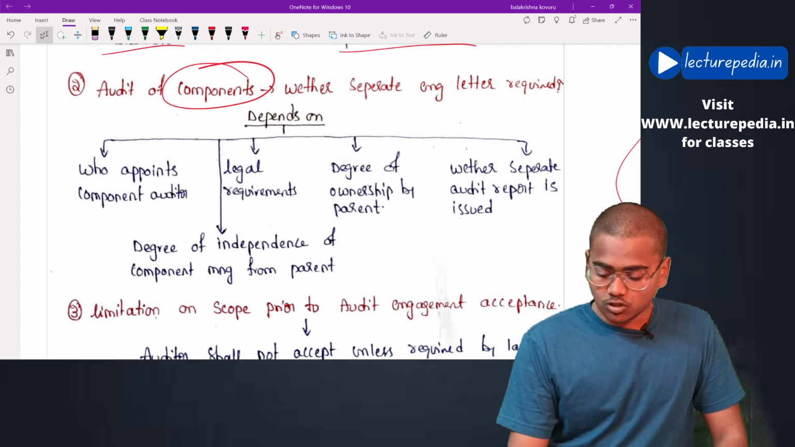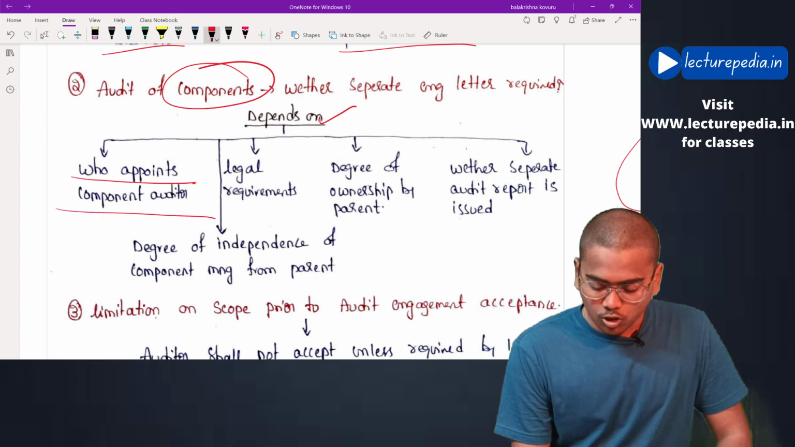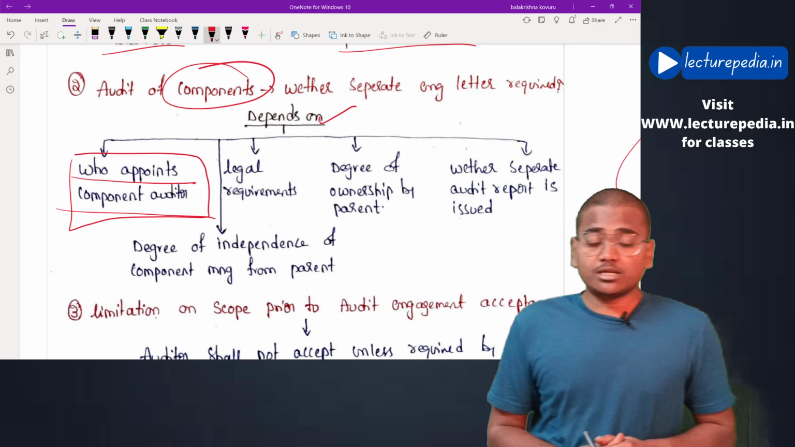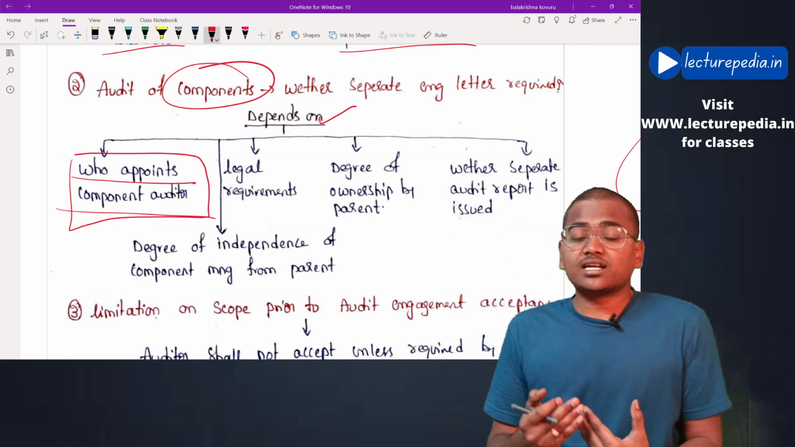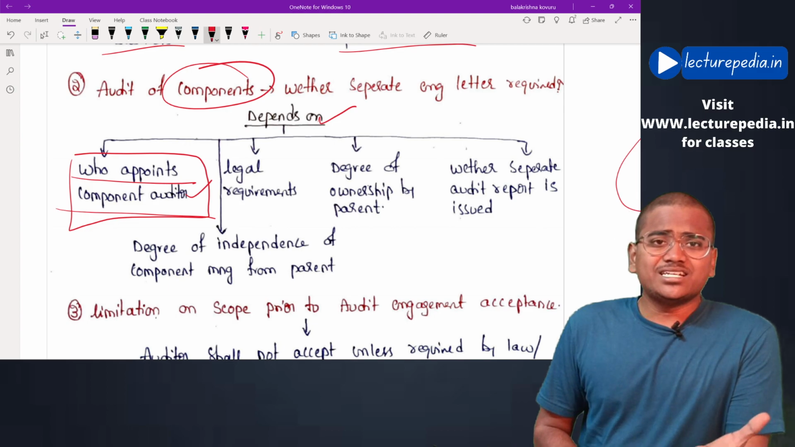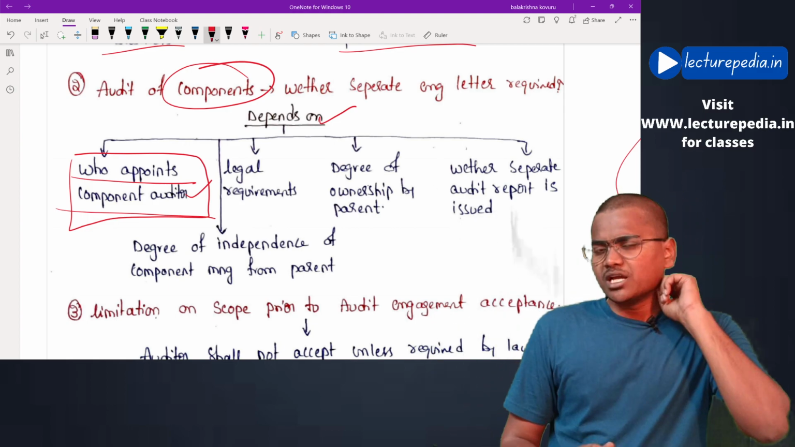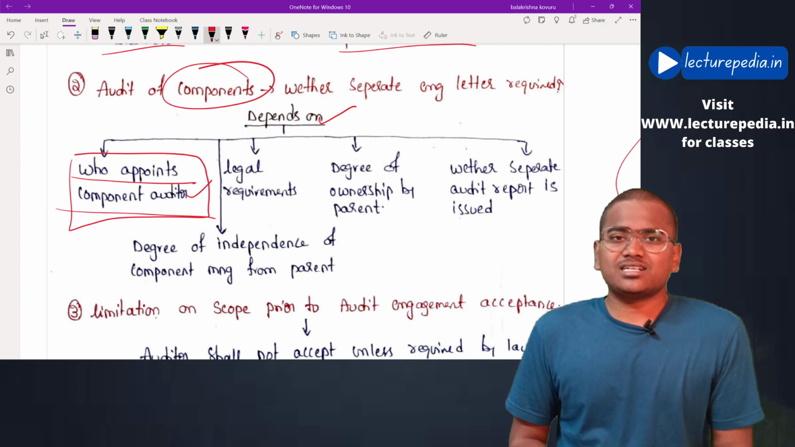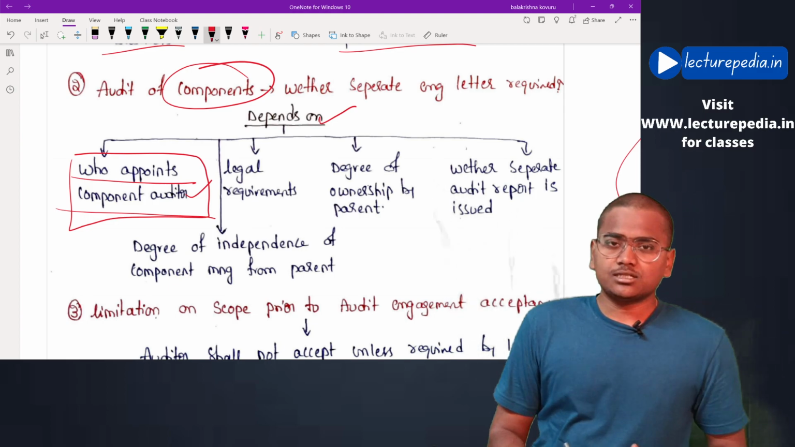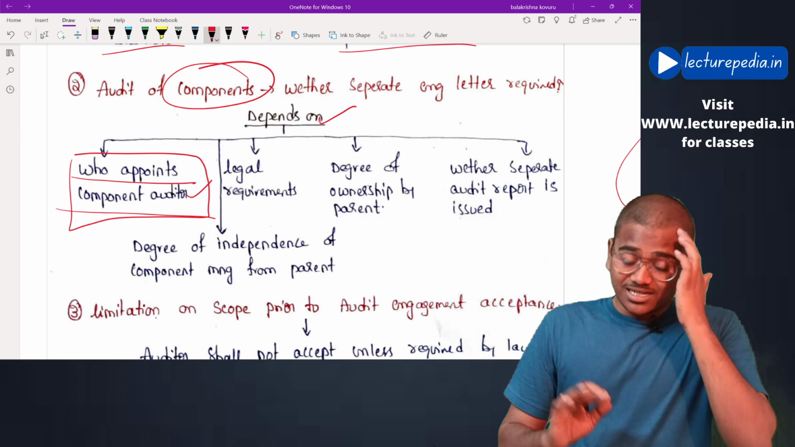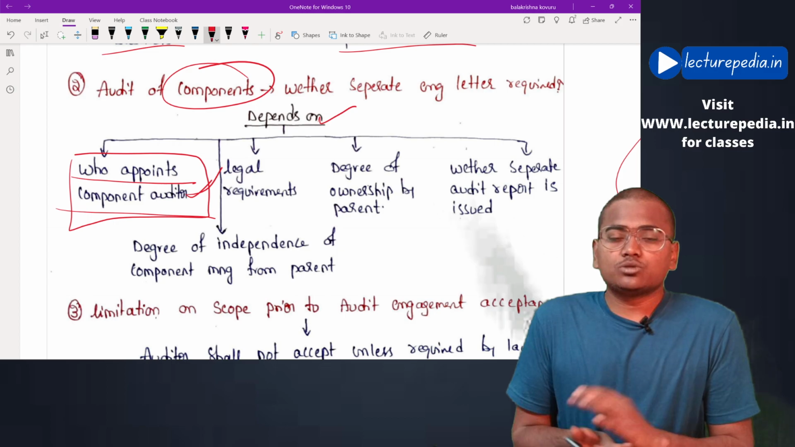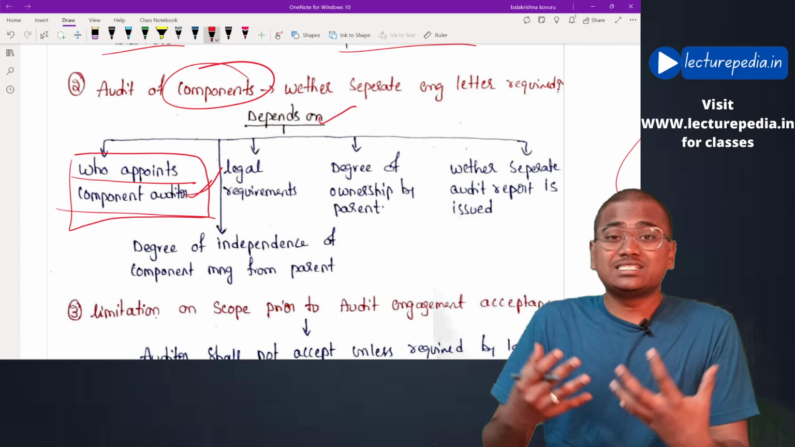It depends on who appoints the component auditor. This is one of the criteria that the auditor has to check in order to determine whether he has to issue a separate audit engagement letter for the component. If the parent entity itself appoints the component auditor, in that case it is not necessary to give another engagement letter to the component, because the parent entity itself has appointed the auditor. But it is not final that if the parent entity appoints the auditor, the auditor should not issue the audit engagement letter. The auditor has to decide it based on the situation.